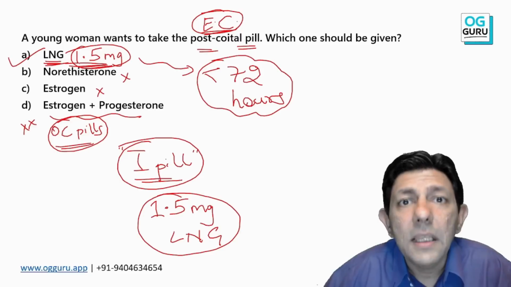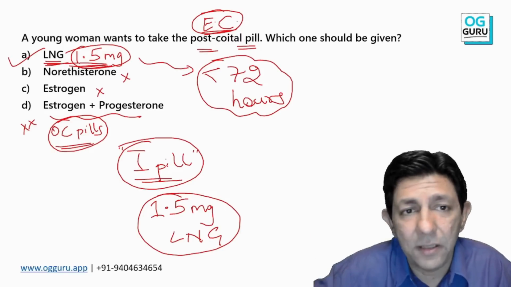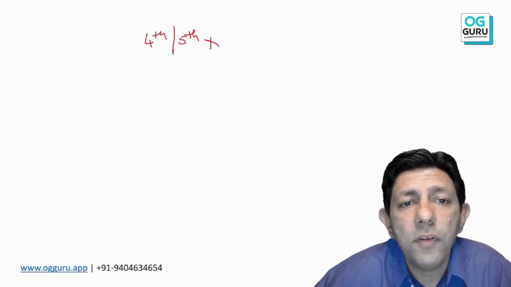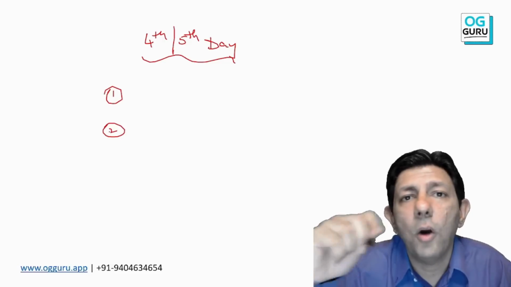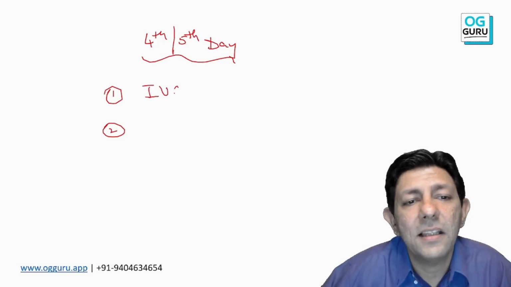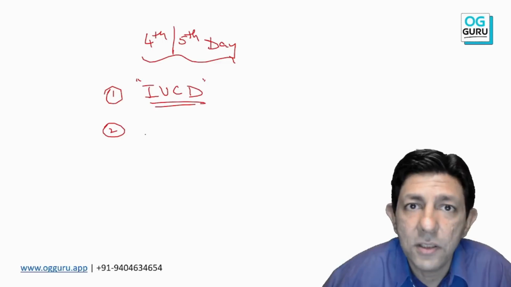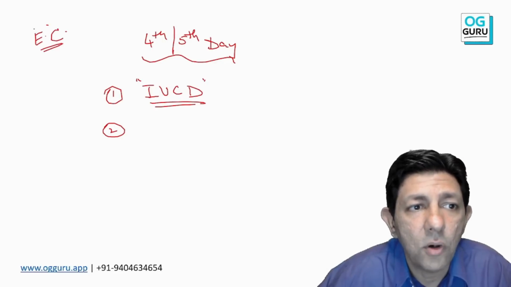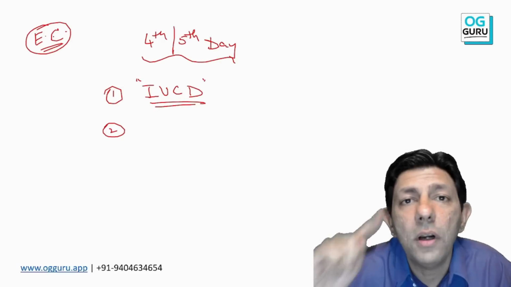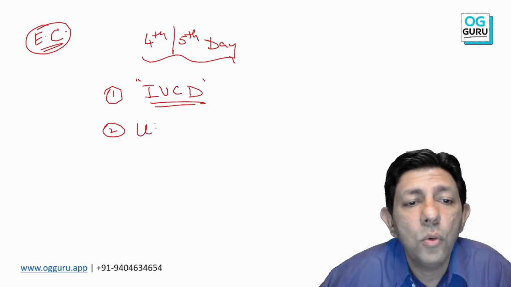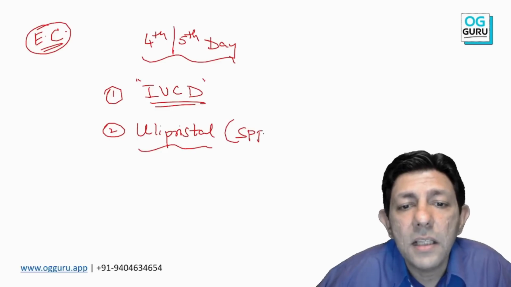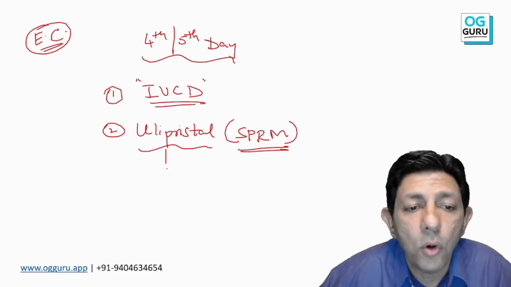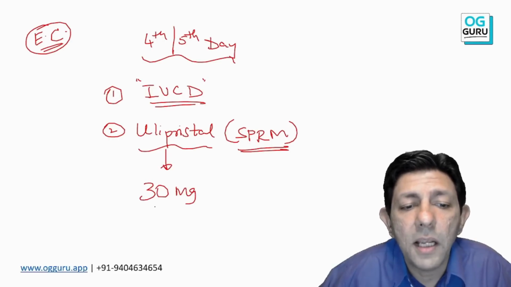If the patient comes later, on the 4th day or 5th day of unprotected intercourse, then what are the options available? Yes, sir, then we can go for IUCD insertion. We are discussing emergency contraception. And then a newer drug. Clap if you have learned something new. Ulipristal acetate. It is a selective progesterone receptor modulator, 30 milligram stat.